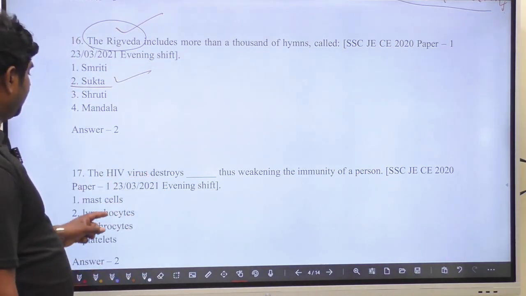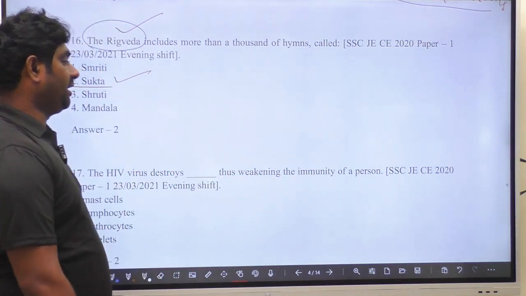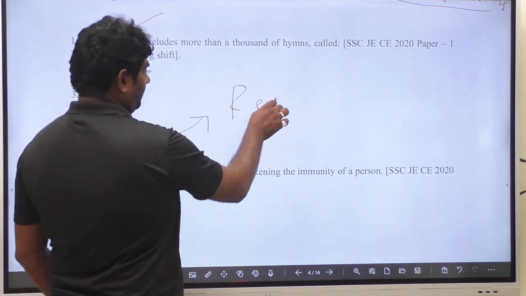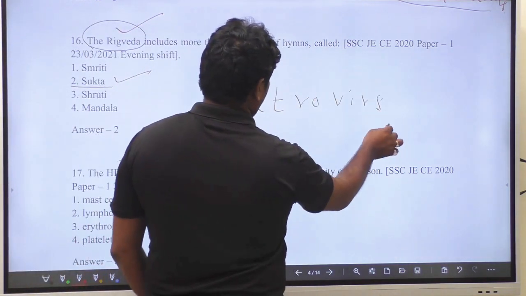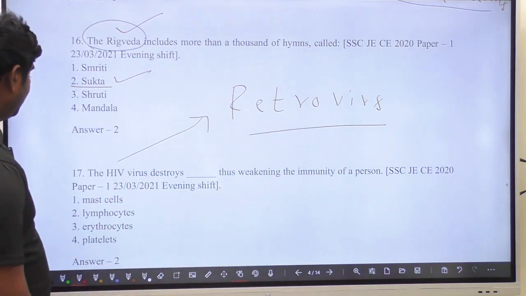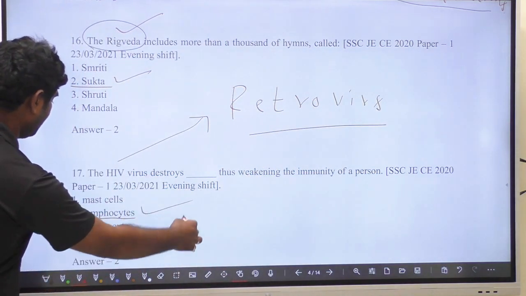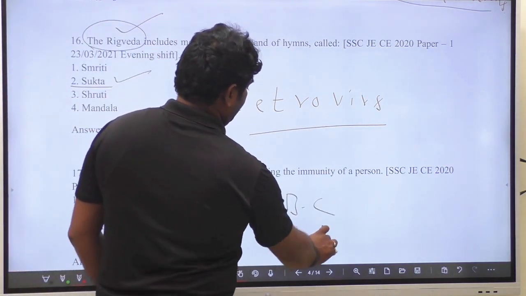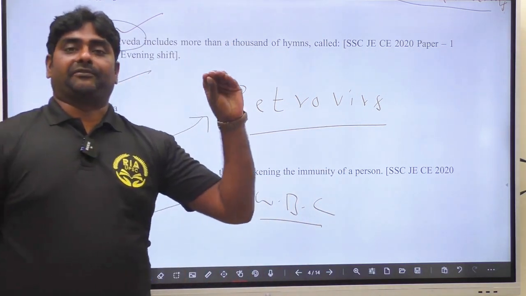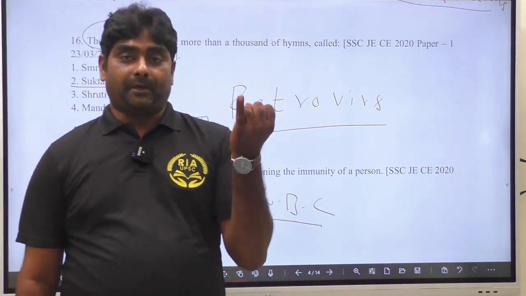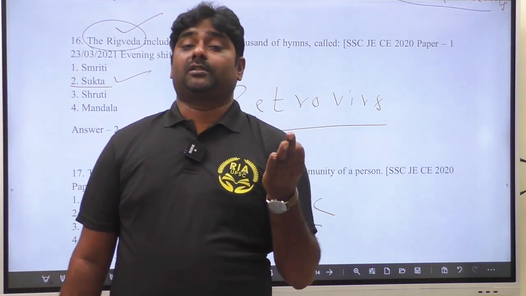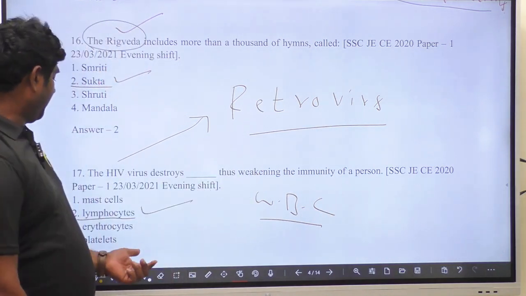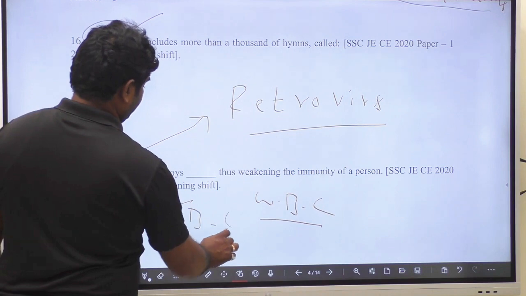The HIV virus destroys and weakens the immunity of the person. HIV is caused by a retrovirus. This retrovirus kills the lymphocytes. Lymphocytes are part of the white blood cells. White blood cells consist of 5 types: basophils, eosinophils, neutrophils, monocytes, and lymphocytes. Among lymphocytes there are B lymphocytes and T lymphocytes.